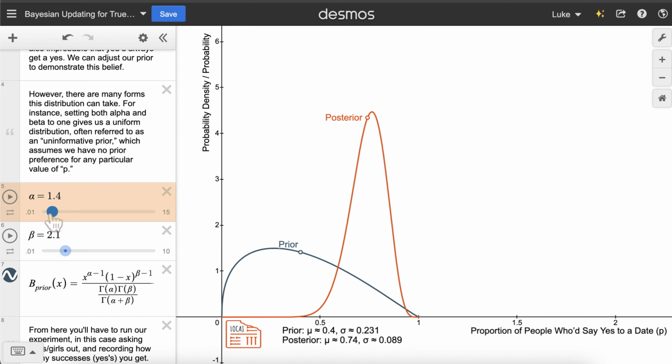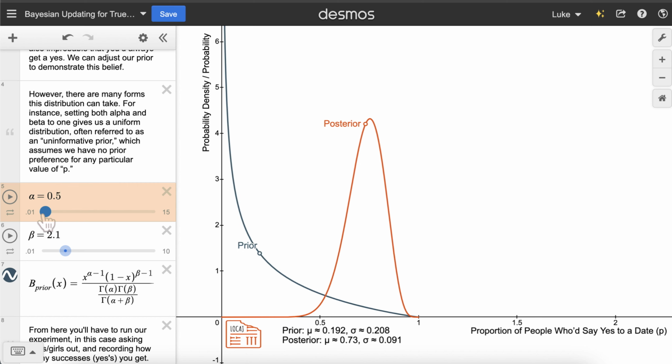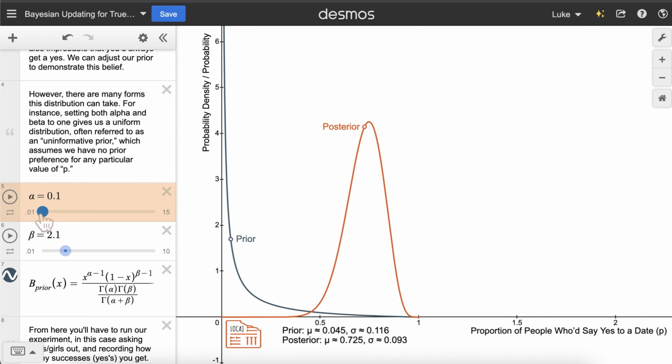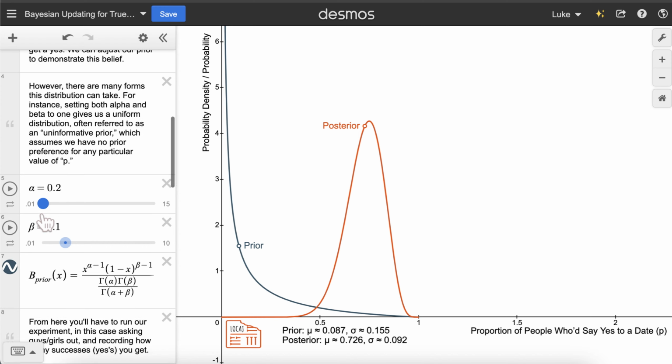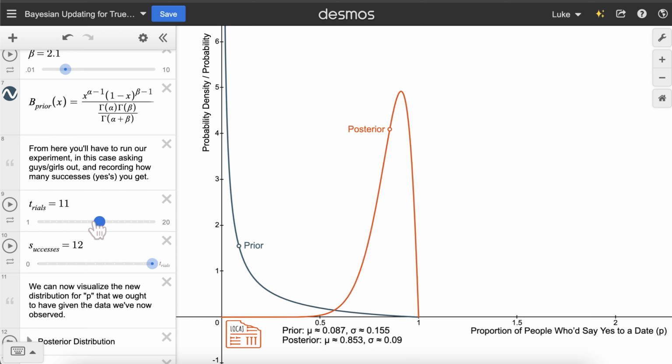Yes, some, for sure, but we can have a prior that does not at all agree with the posterior, like this, and still the posterior stays relatively strong in its position. This is exactly what we'd want. As we collect more and more data, our initial thoughts or beliefs become less and less important. We can let the data speak for itself in some sense. But as we have a minimal amount of data, we care more about our initial beliefs.